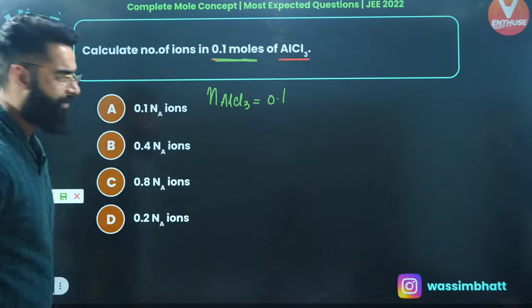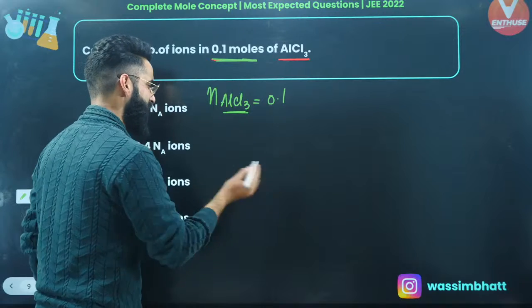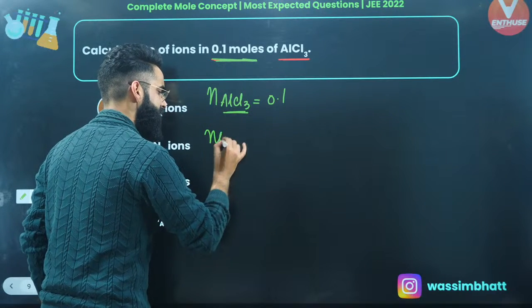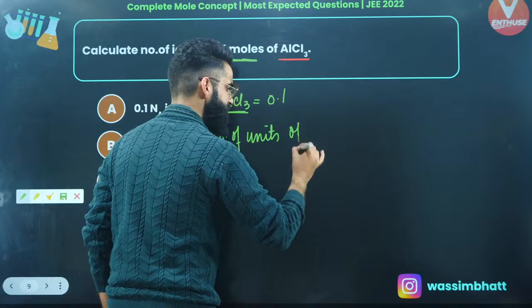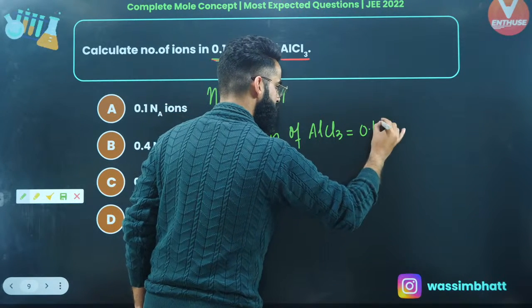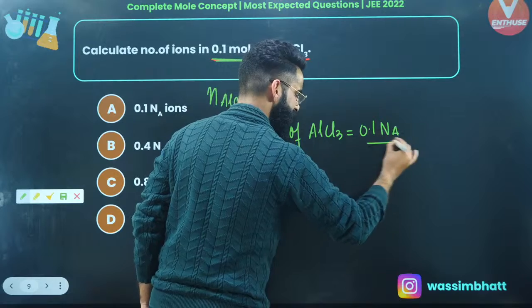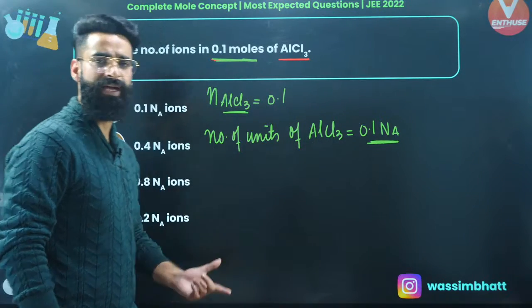If I ask you how many AlCl3 units will be there, the number of units of AlCl3 is simply going to be equal to 0.1 multiplied by Avogadro's number. This is something every one of you would be knowing, right? So these many units of AlCl3 we have.